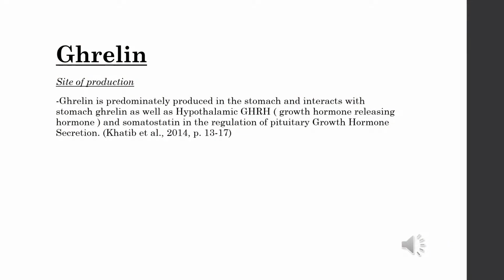So this presentation is all going to be about ghrelin, which is sometimes called the hunger hormone because it stimulates appetite, increases food intake, and fat storage. Ghrelin is predominantly produced in the stomach and interacts with stomach ghrelin as well as hypothalamic growth hormone releasing hormone and somatostatin in the regulation of the pituitary growth hormone secretion.